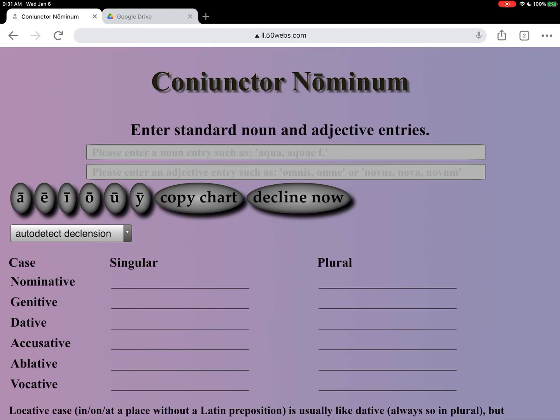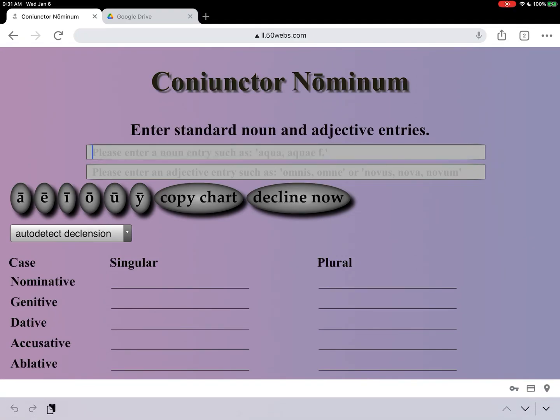Salve omnes, welcome to this video lesson on third declension common nouns, masculine, feminine nouns. We're going to look at a couple examples, and this goes along with the LLPSI Chapter 9 unit.